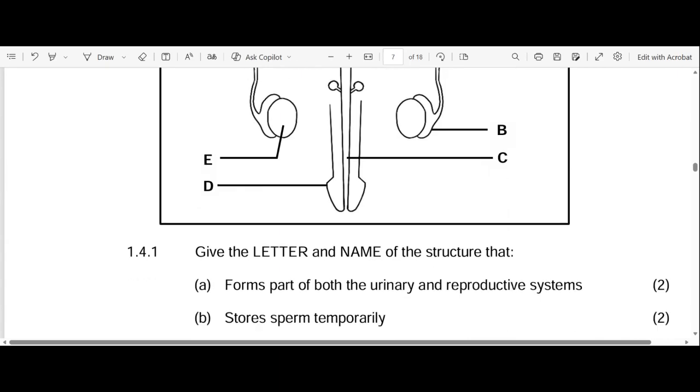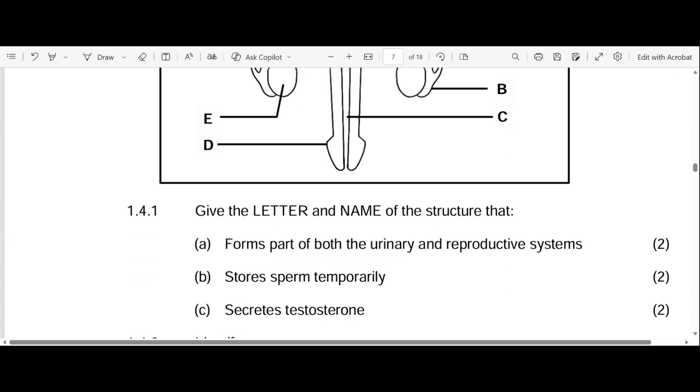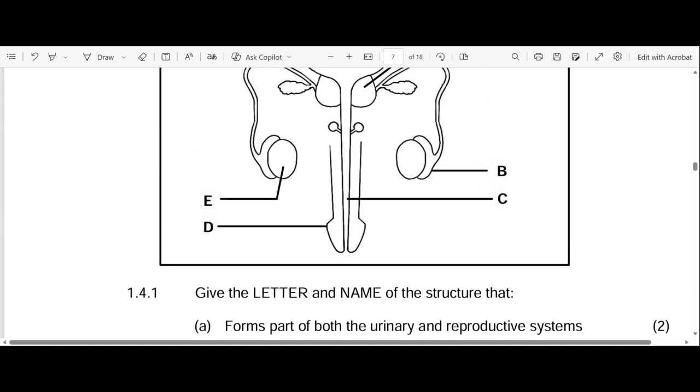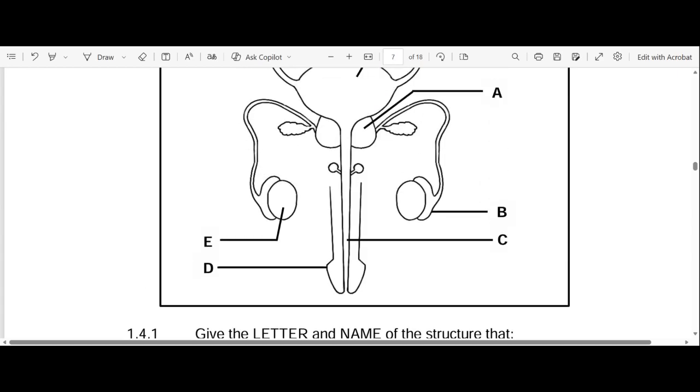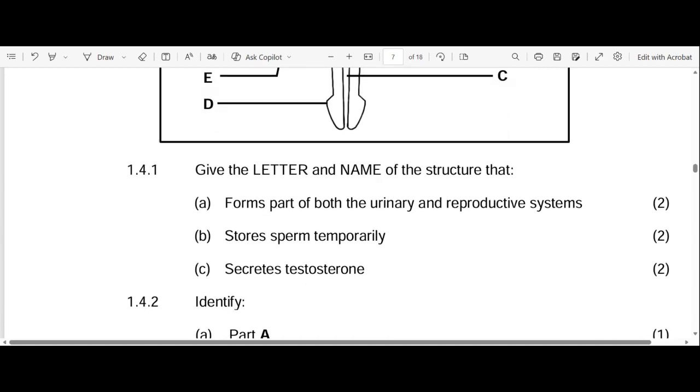Okay, let's go to B. B stores sperm temporarily. Okay, let's go to our diagram. So the answer there becomes B, the epididymis. Remember, the function of the epididymis is that it stores sperm temporarily, right? Okay. Number C. Let's go to C.